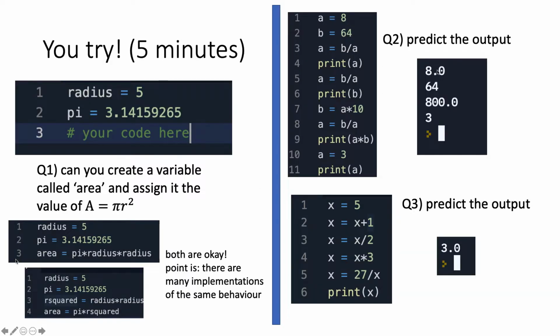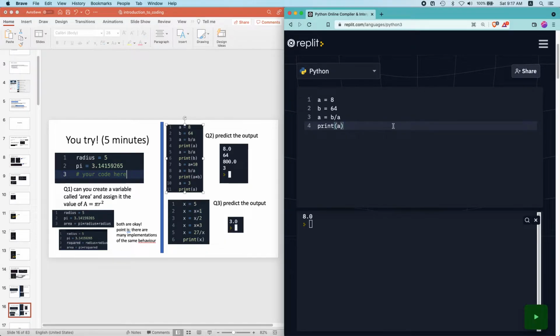So then print a, we get 8. Then if we write a equals b over a again, and we print b, what is the value of b? Well, a has changed, but b hasn't. So when you run this code, print a will still output 8, and print b will output 64, because b hasn't changed ever since this line.